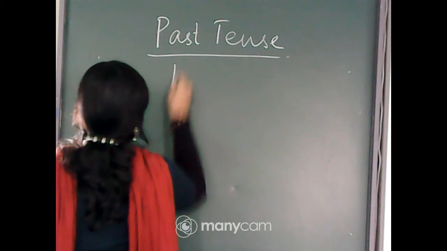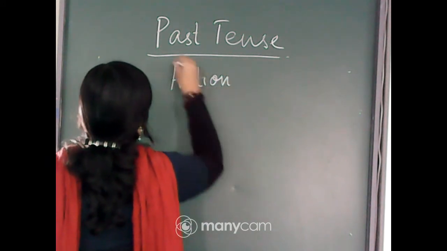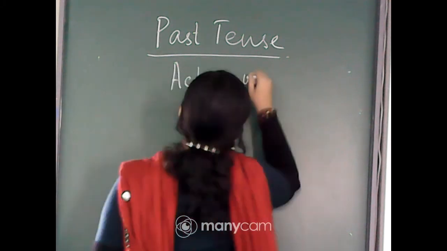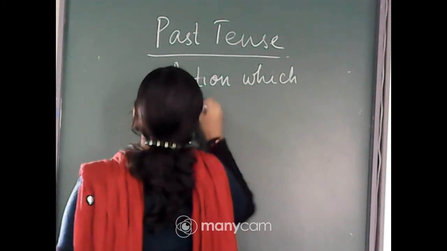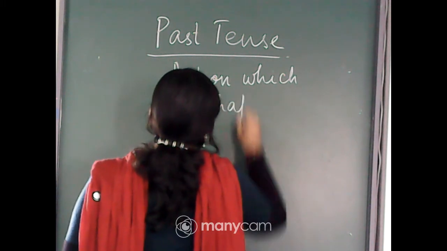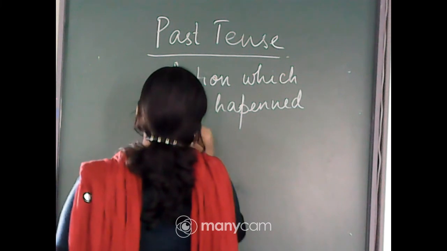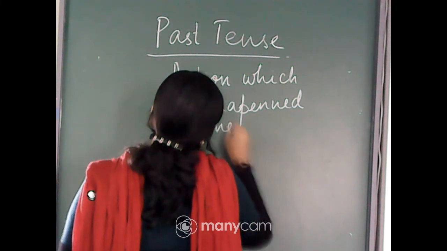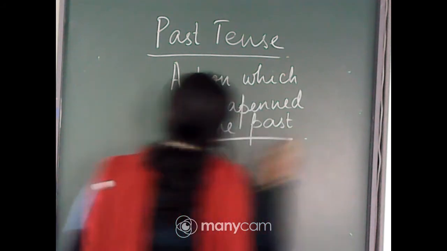Okay, so past tense is used to denote action which has occurred in the past. And just like present tense, past tense also has the same forms. What are the four forms of the past tense?